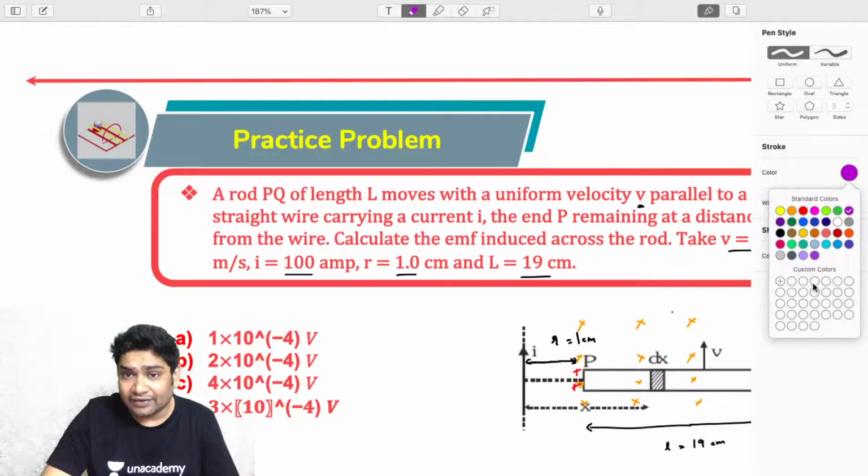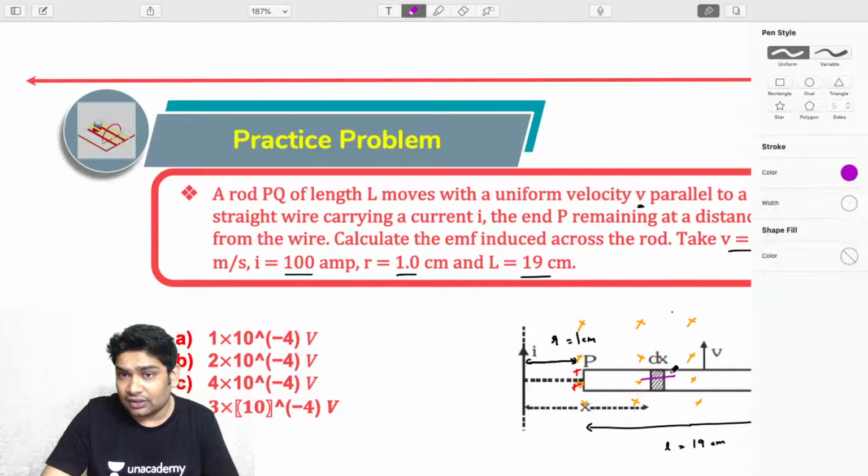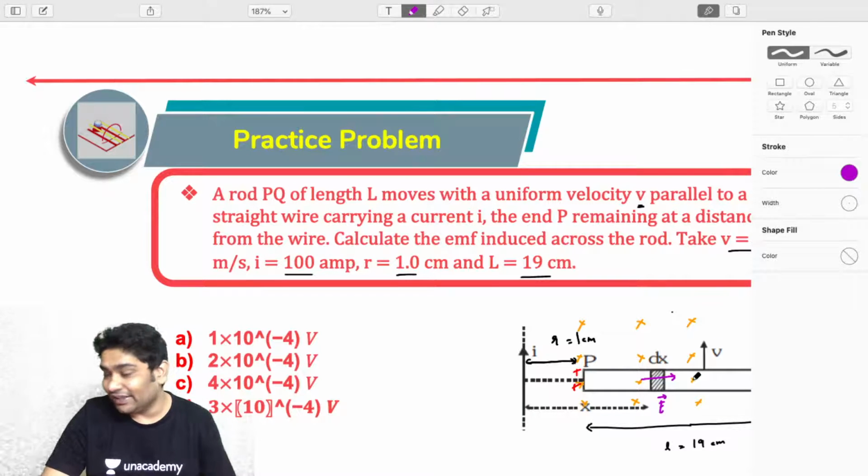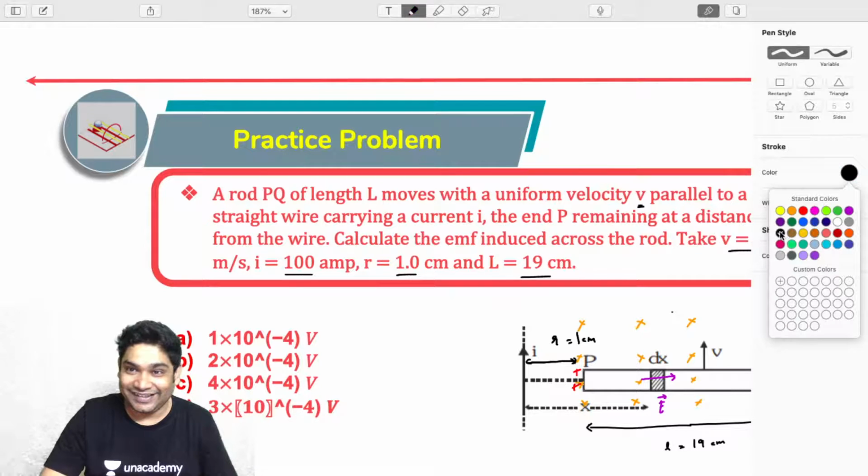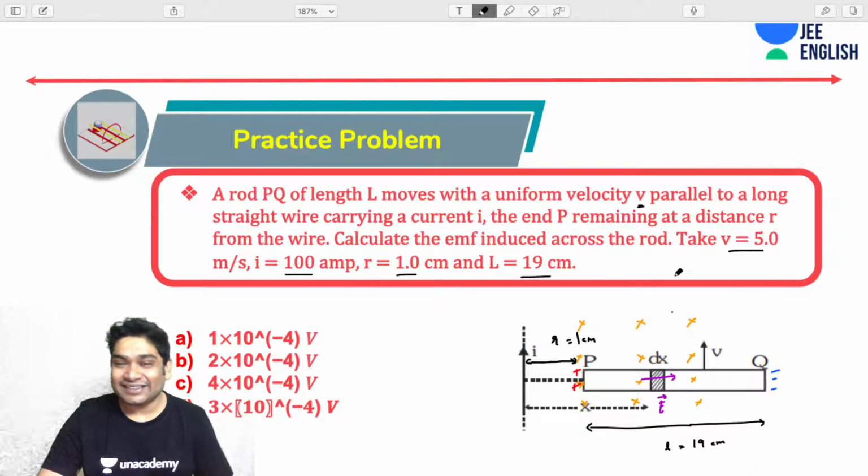The induced electric field would be pointing in this direction, right? Because the positive are here and the negative are there. So the E that is caused by this accumulation of charges would be pointing like this, right? So waiting for you to solve. Very nice. Okay, so this is easy.